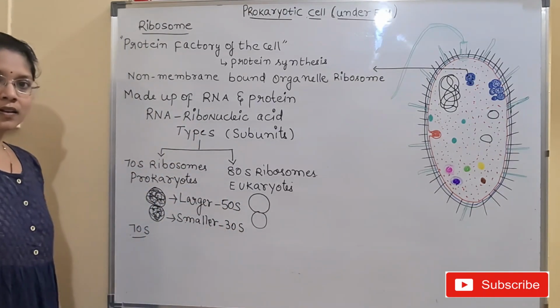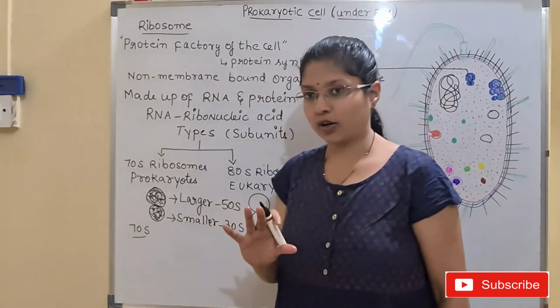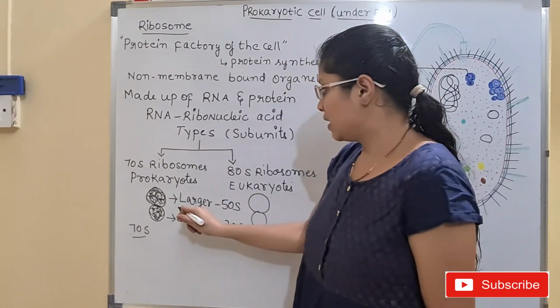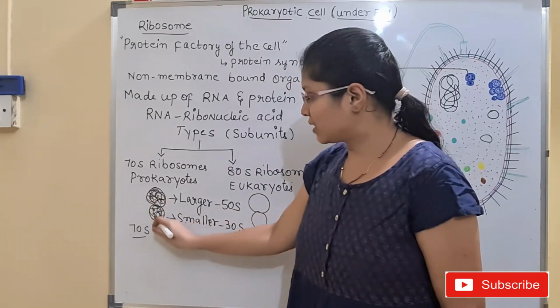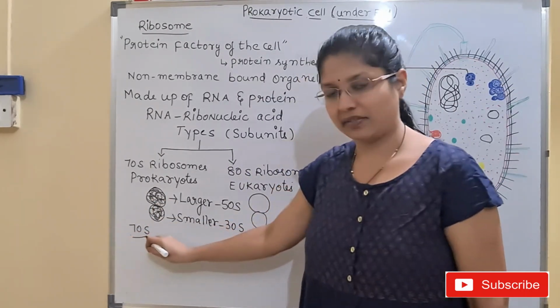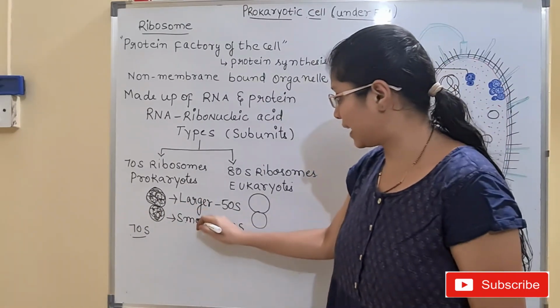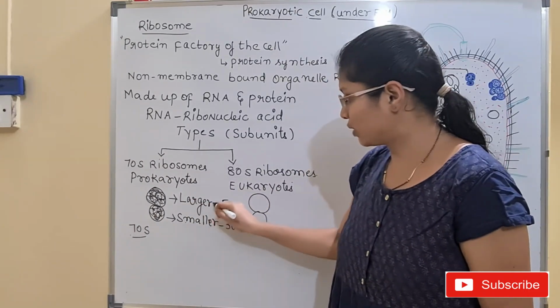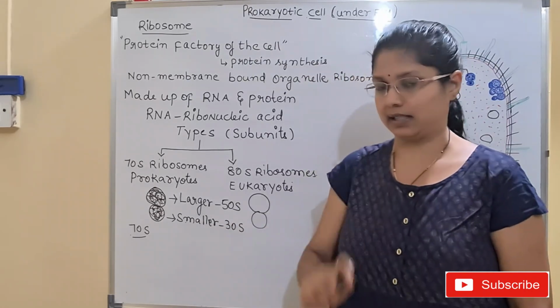Okay. So this is the structure, the 70S ribosome in prokaryotes. It has two subunits. What are the two subunits? The larger subunit and the smaller subunit. When they are present together, we call them 70S. And when they are detached, each subunit is named differently. The larger subunit is known as 50S and the smaller subunit is known as 30S.